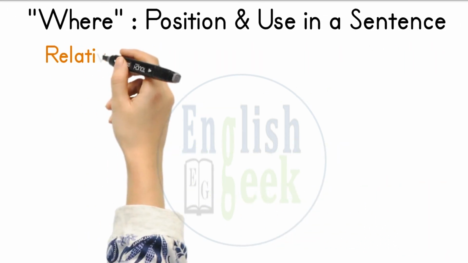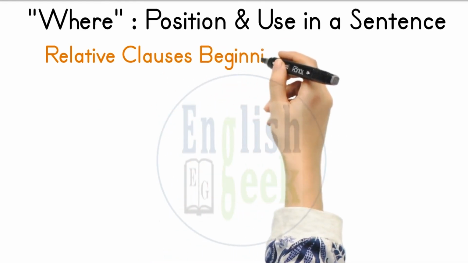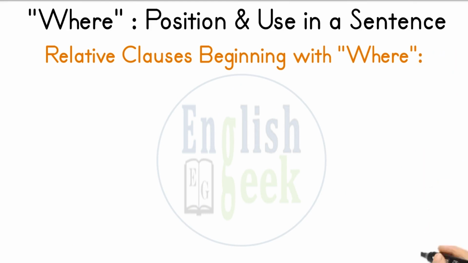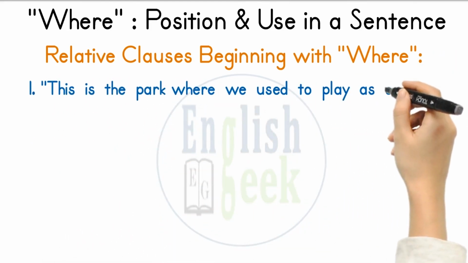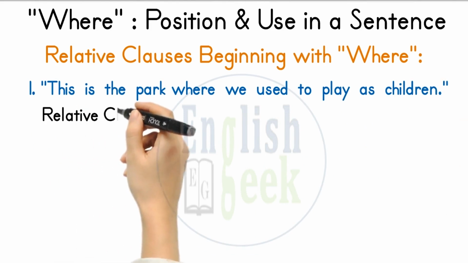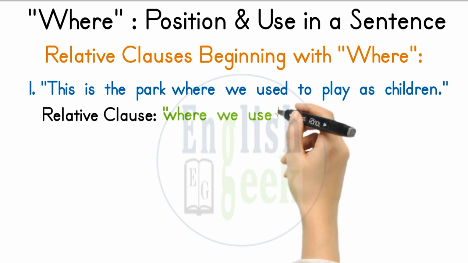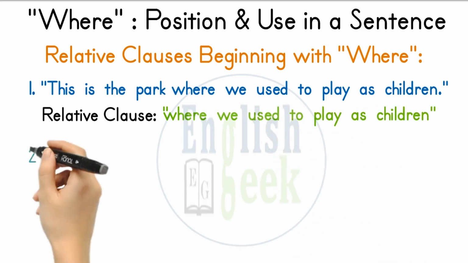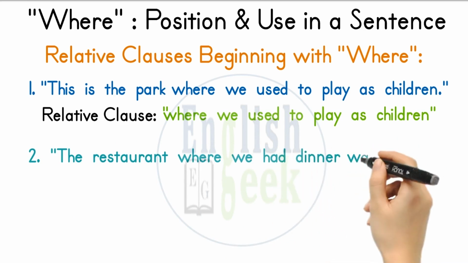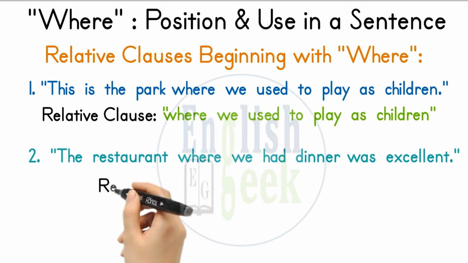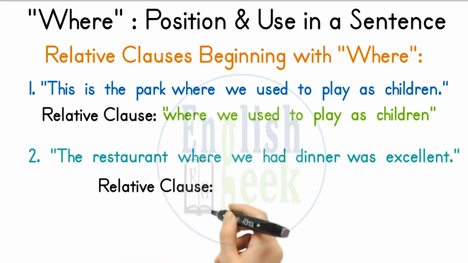Examples of relative clauses that begin with the word where. Number 1. This is the park where we used to play as children. In this sentence, the relative clause is where we used to play as children. Number 2. The restaurant where we had dinner was excellent. In this sentence, the relative clause is where we had dinner.